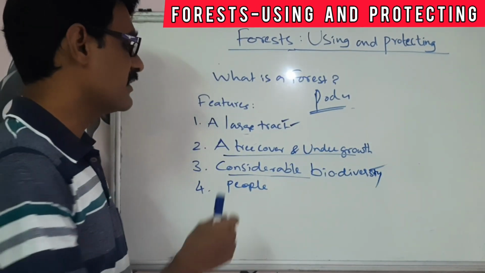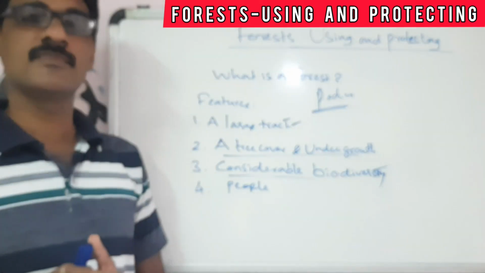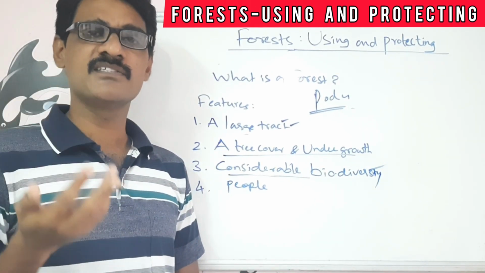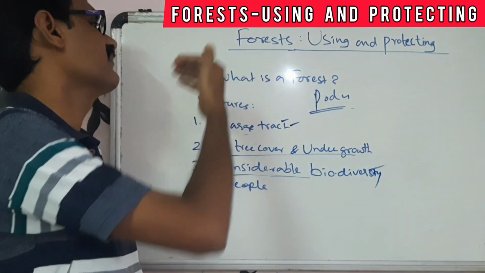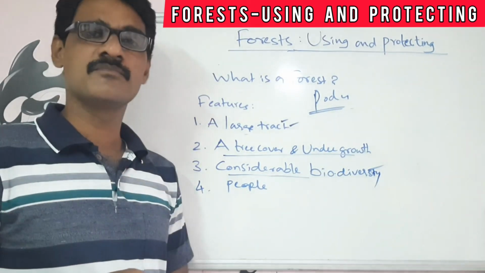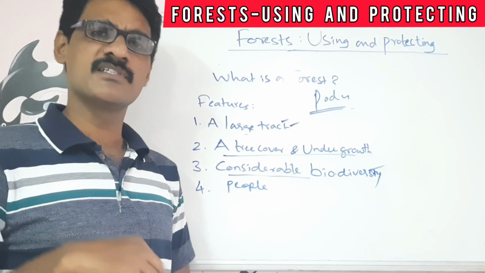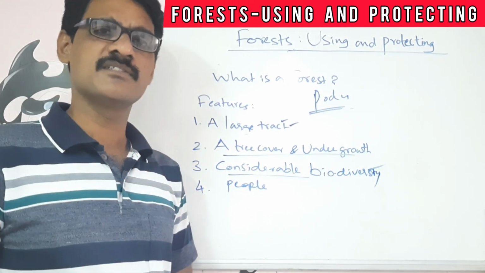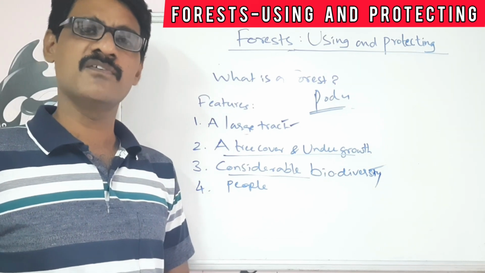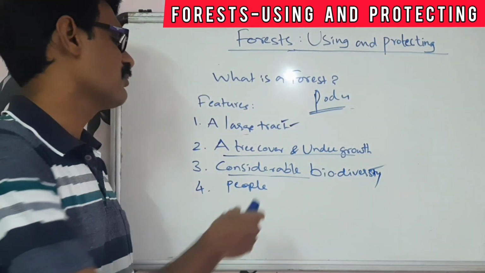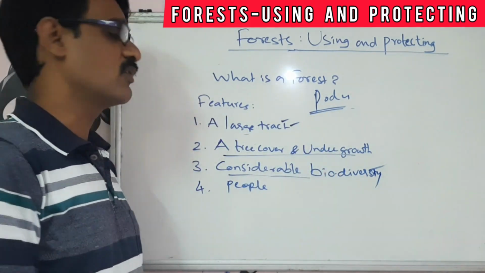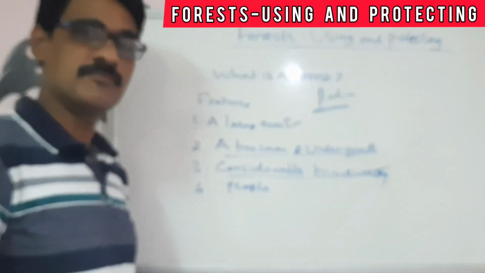The third one is the considerable biodiversity. It means all the living things are covered under the definition of the forest: small plants, trees, animals, insects, fishes, birds. Various types of living things are covered in this biodiversity. It is also a main feature of the forest.